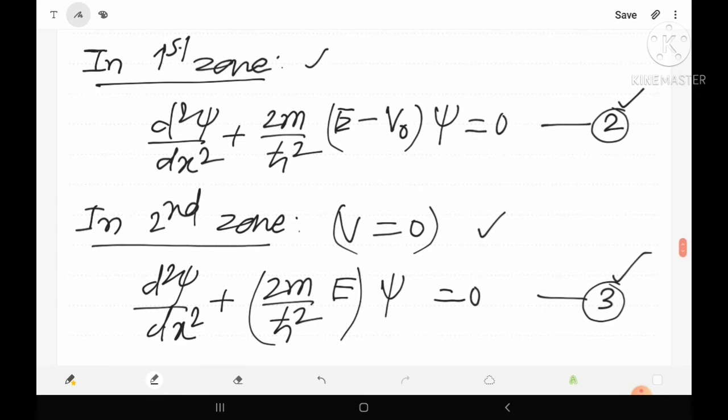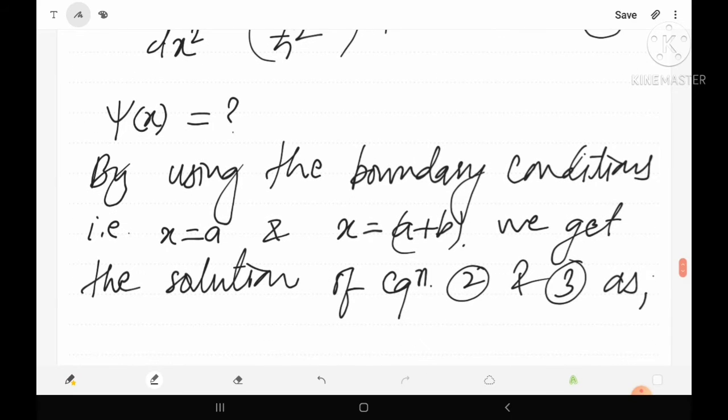Actually from equation 2 we will get the value of psi, and from equation 3 also we will find the value of psi, and this ψ(x) and this ψ(x) will be equal at the boundaries, x equals a and x equals a plus b. So here we equate ψ(x) at x equals a and ψ(x) at x equals a plus b.